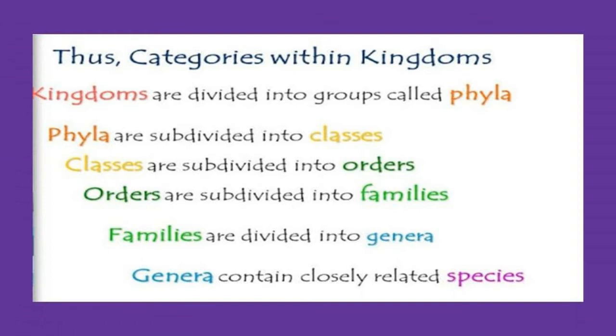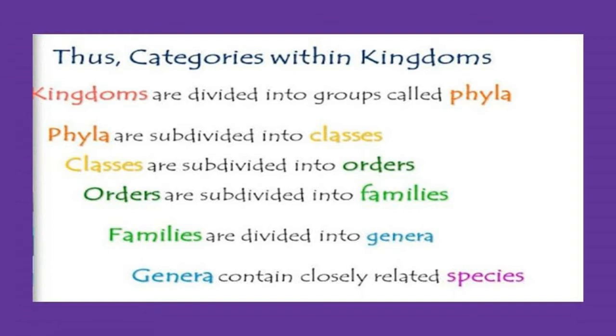The next one is class. Related or similar orders together form a class. The orders of different animals like rabbit, rat, bats, whales, chimpanzee and human share some common features such as the presence of skin and mammary glands. Hence they are placed in the class Mammalia. Phylum. Classes which are related with one another constitute a phylum. The classes of different animals like mammals, birds, reptiles, frogs and fishes.